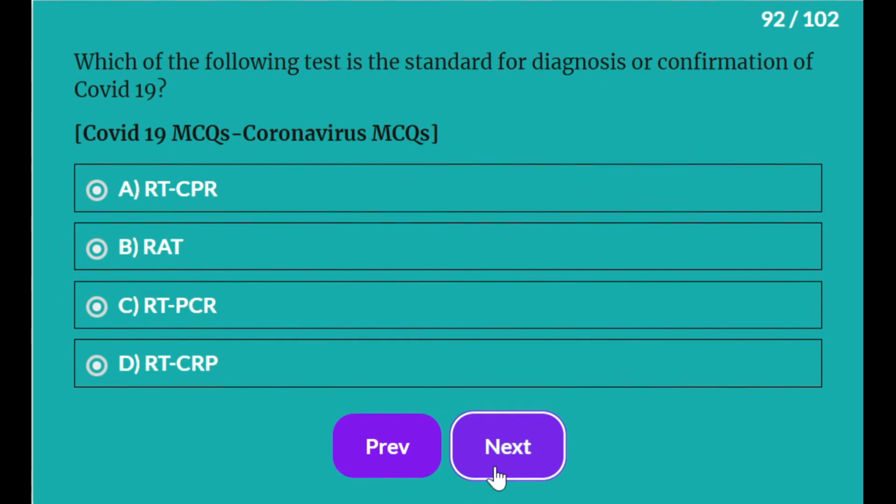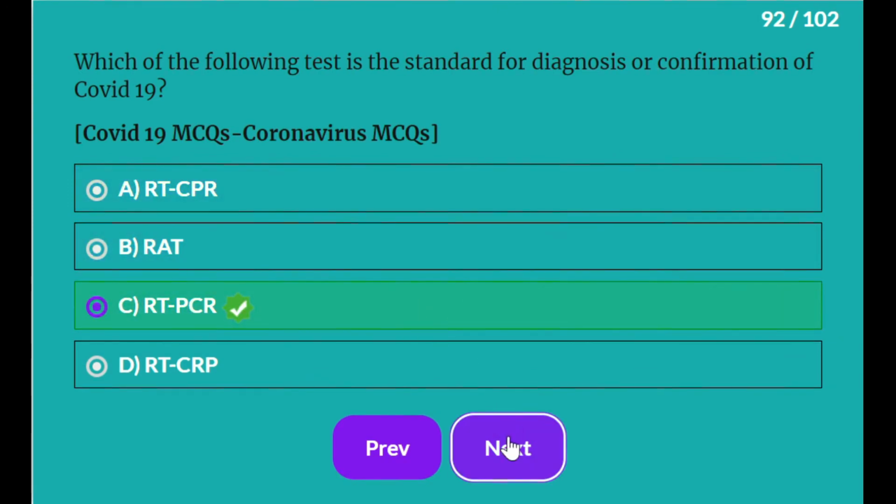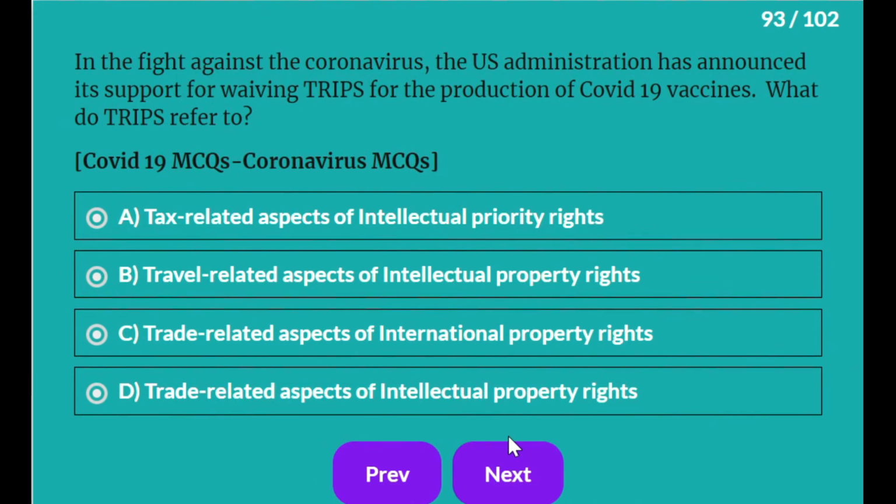Which of the following tests is standard for diagnosis or confirmation of COVID-19? It is RT-PCR. In the fight against coronavirus, the US administration has announced its support for waiving TRIPS for production of COVID-19 vaccines. What do TRIPS refer to? It is the trade-related aspects of intellectual property rights.